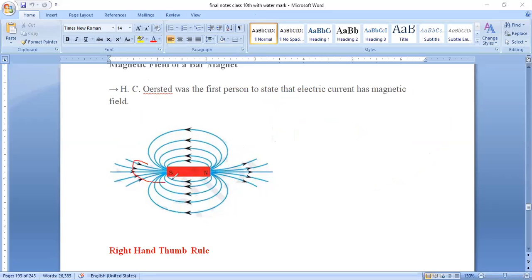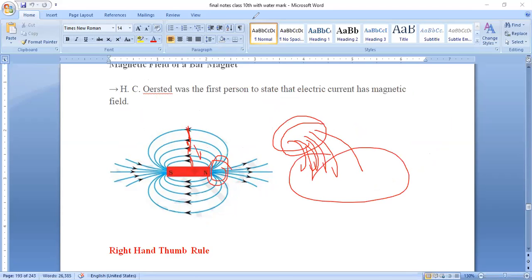Understood? So near the pole, the field strength is very, very high. At the north side also, at the south side also, the magnetic field strength is very strong. But here the magnetic field strength is very less because the field lines are away from each other. The distance between two field lines is more here, but here the distance is very, very less. They are closer like this. When they are closer, the magnetic field is more; here the magnetic field is less.